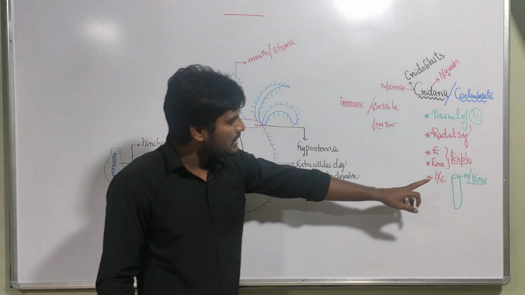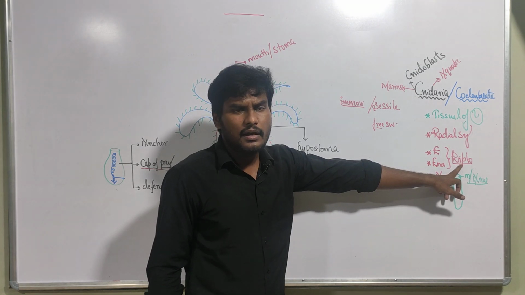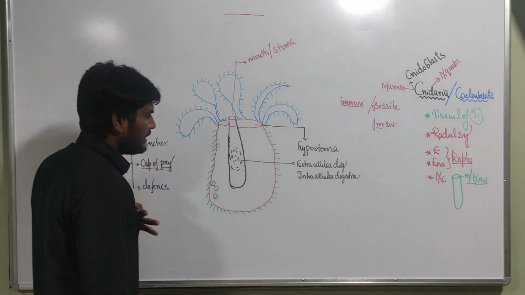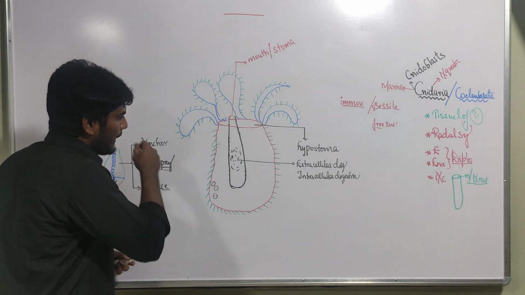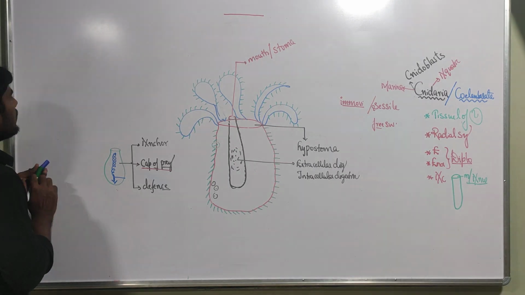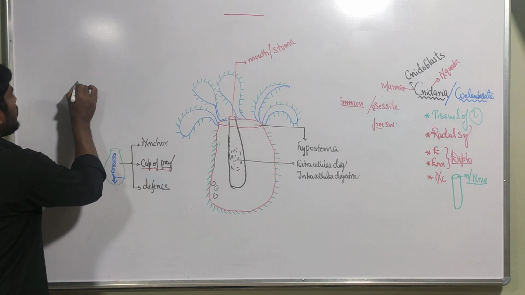How many germinal layers are present? Two germinal layers, diploblastic. So ectoderm and endoderm, it is diploblastic. Next, you remember here some of the cnidarians, those cnidarians we call corals.